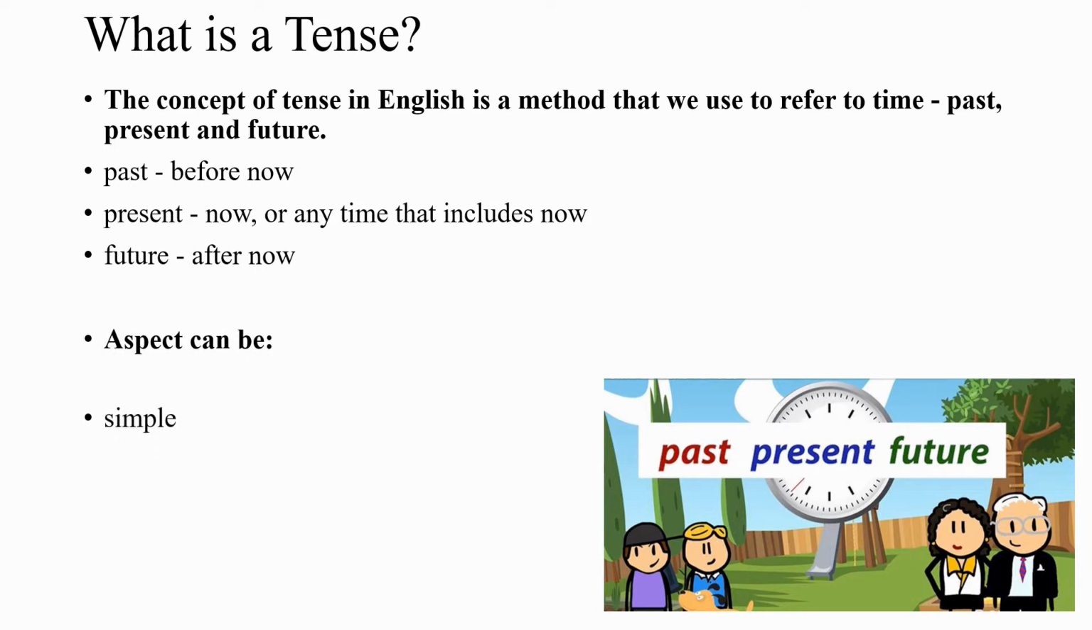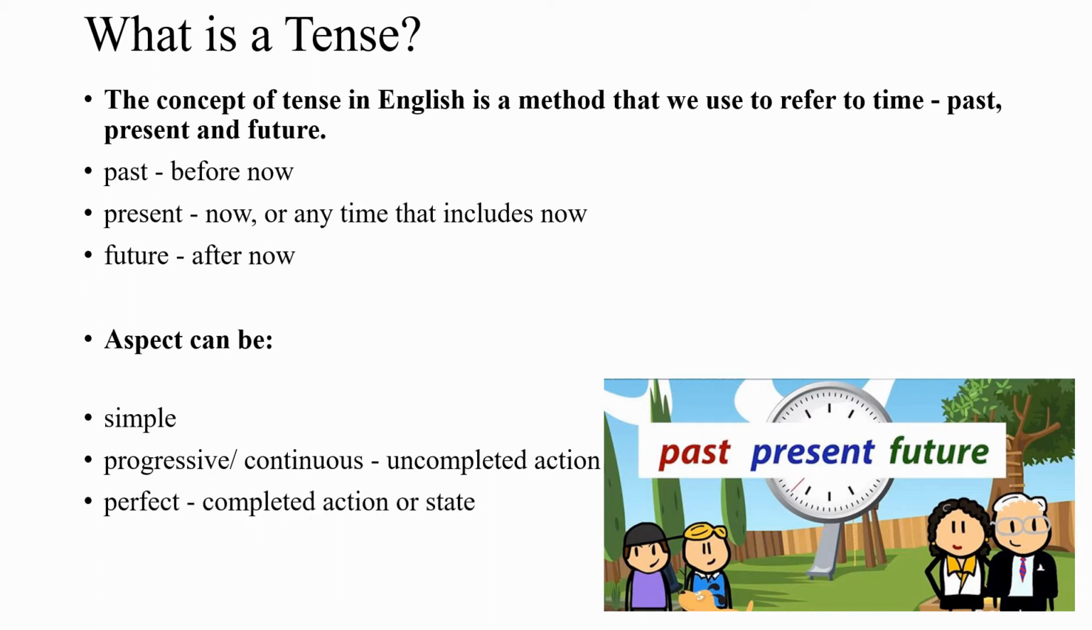Aspect can be simple, progressive or continuous, that is uncompleted action. Continuous means the action has started but it is still in continuation. Perfect means completed action or state.